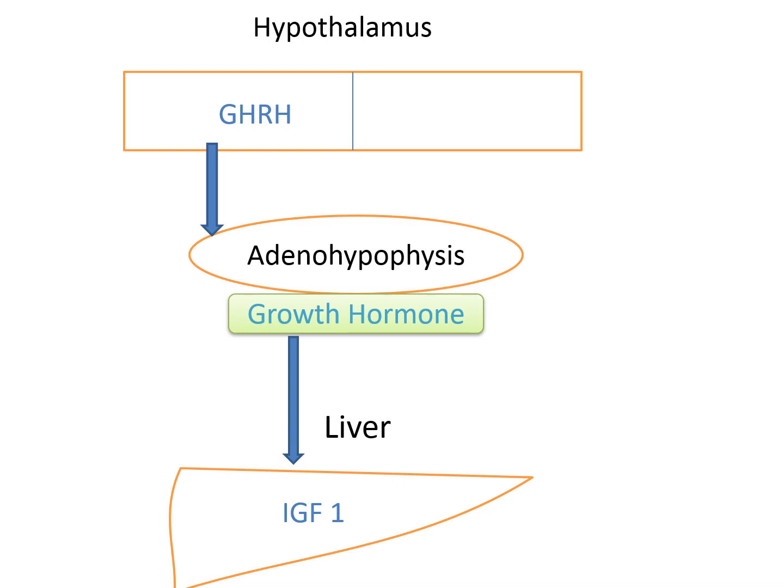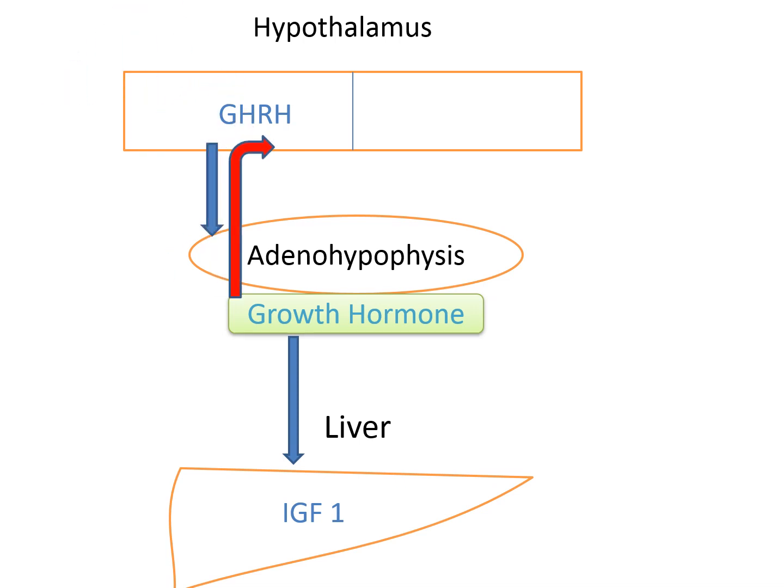But for IGF-1, the half-life is up to 20 hours. So it will act for a long time, and it is mainly important for growth of bone and cartilage.